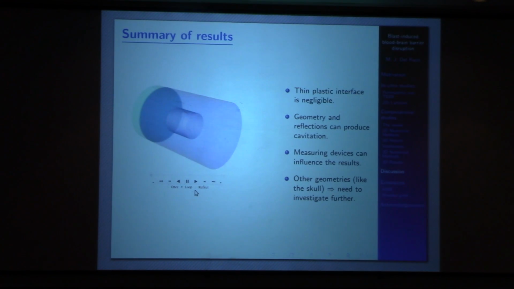The geometry and the reflections inside the interface can actually be responsible for producing cavitation. Measuring devices can also influence the results. You might actually affect the possibility of seeing cavitation or not. And something important that I think is worth mentioning is that other geometries, like the skull, need to be further investigated in other models.